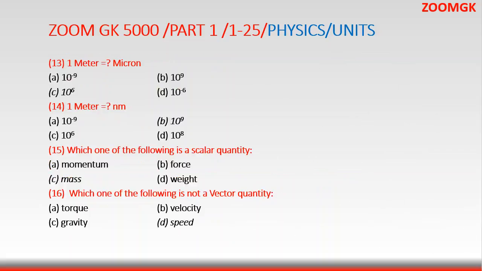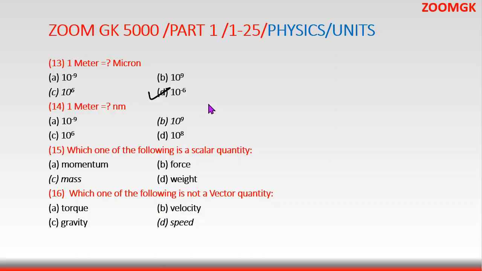Now coming to the next question, 13. 1 meter is how many microns? Micron is a very small measurement of distance, and 1 micron is equal to 10 to the power minus 6 meter, because in 1 meter there are 10 to the power 6, or 1 million, microns.